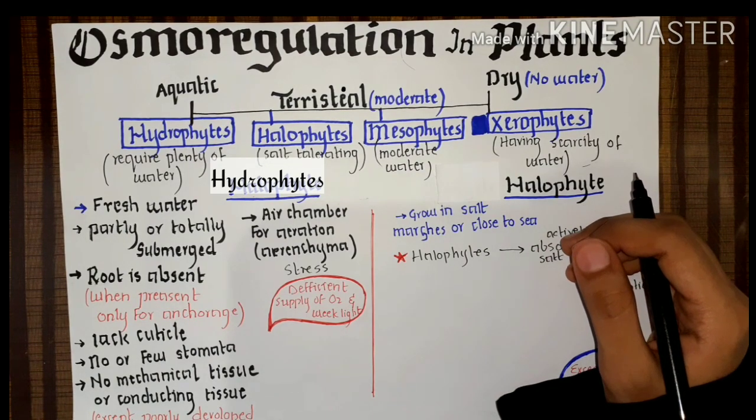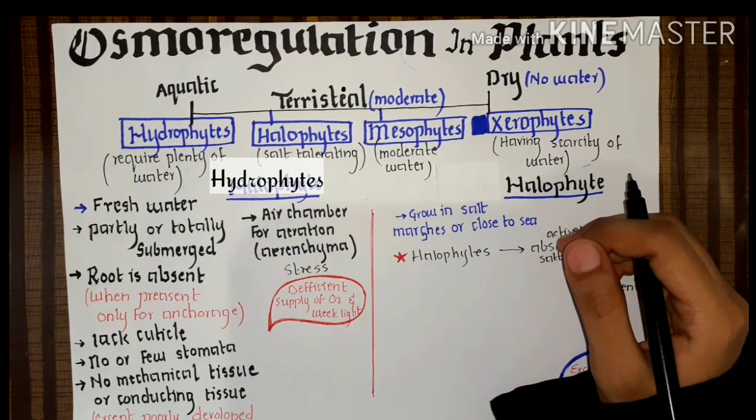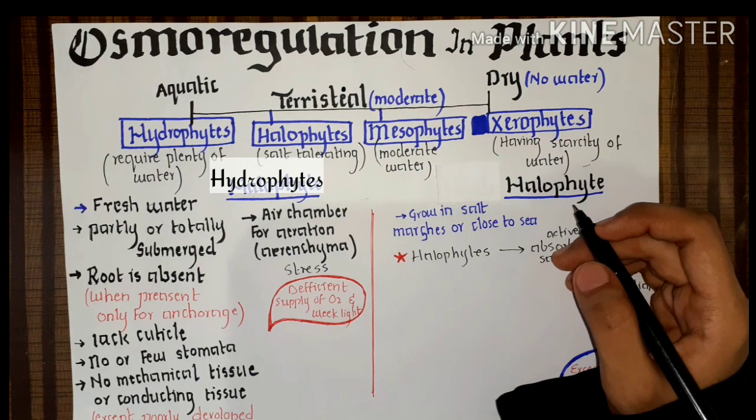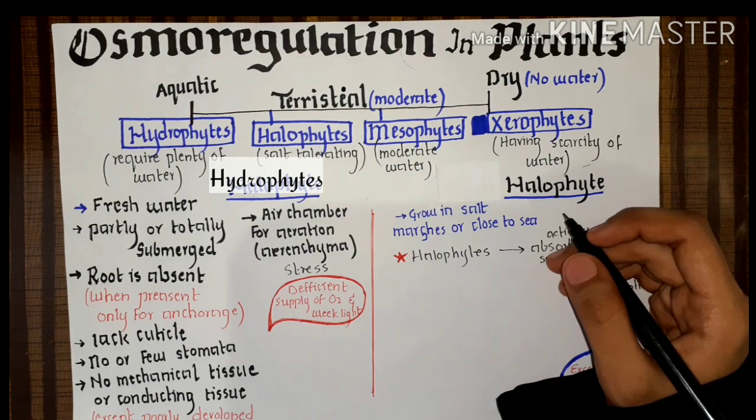I am not saying it grows where the salt is less, but in proportion, the salt outside is less than the salt inside the roots after they have actively absorbed it.